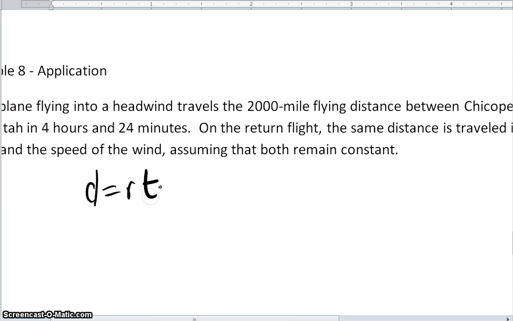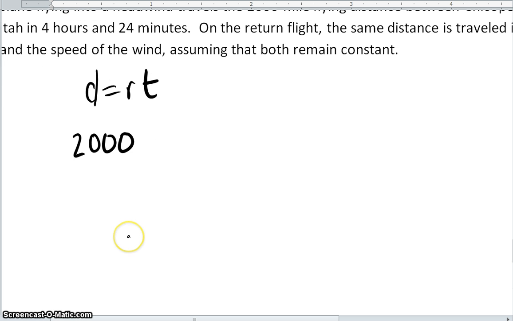Well, we have a distance and a rate and a time. The distance is 2,000 in both cases. We know that. Okay? The only difference is that we have a different rate both times.